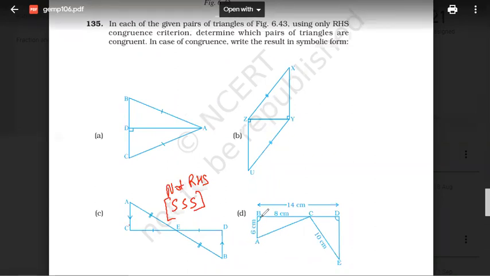Now this one, this is given, but 90 degree is not given. It is not said that it is 90 degree, because for 90 degree it should be squared. It is curved, right? So also cannot say. It is SAS? RHS cannot say.